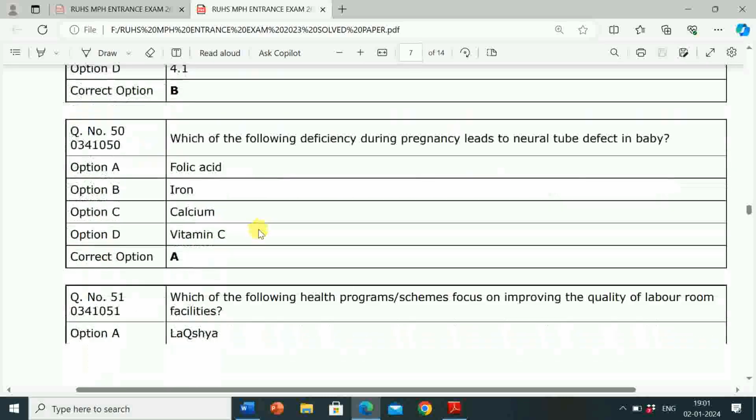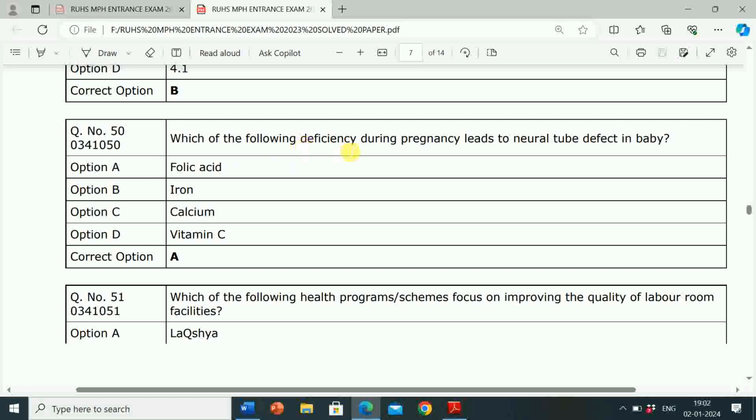Next question is, which of the following deficiencies during pregnancy leads to neural tube defect in baby? Option A folic acid, option B iron, option C calcium, option D vitamin C. Correct answer is option A, that is folic acid.